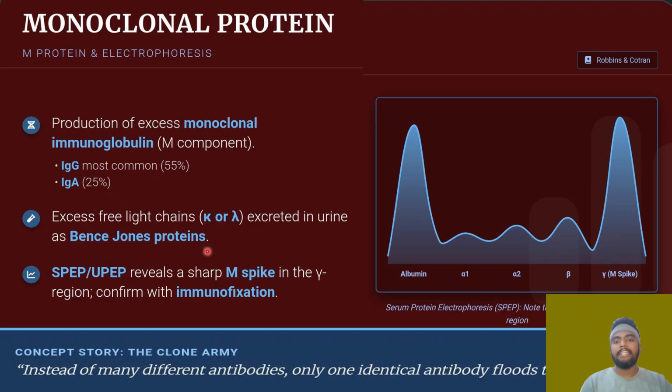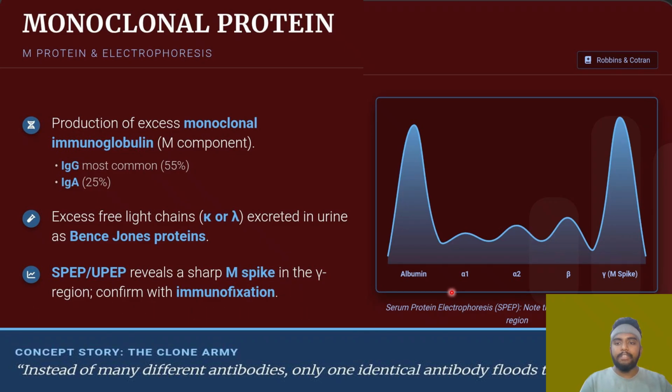So you have one criterion, Bence Jones proteinuria. You have the monoclonal immunoglobulin excessive production, M spike will be there. IgG is the most commonly elevated immunoglobulin in multiple myeloma, around 55% of cases. And next will be the IgA, which is 25%. And the test which is used is the serum protein electrophoresis, which reveals a sharp M spike in the gamma region, which is confirmed with immunofixation.